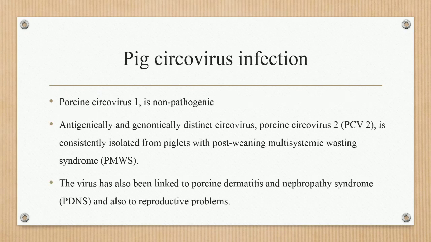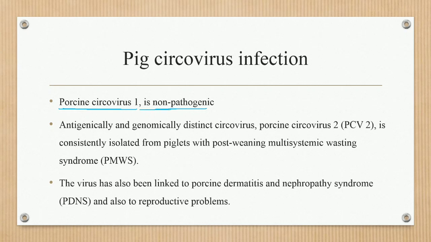Next disease caused by circovirus is pig circovirus infection, that is porcine circovirus first, which is a known pathogen. Many strains of circovirus infect pigs. They include, first, porcine circovirus first, which is non-pathogenic in pigs.